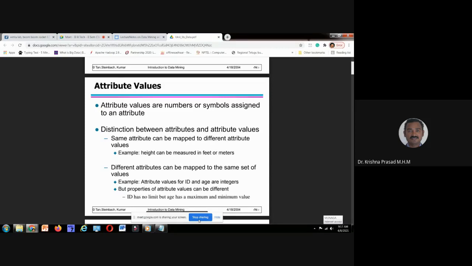Whenever you append a record, the total number of records will increase. ID is a serial number. What about the value of age? We know it should be from 1 to 110 or 120. That's all, not more than that. That you need to identify.